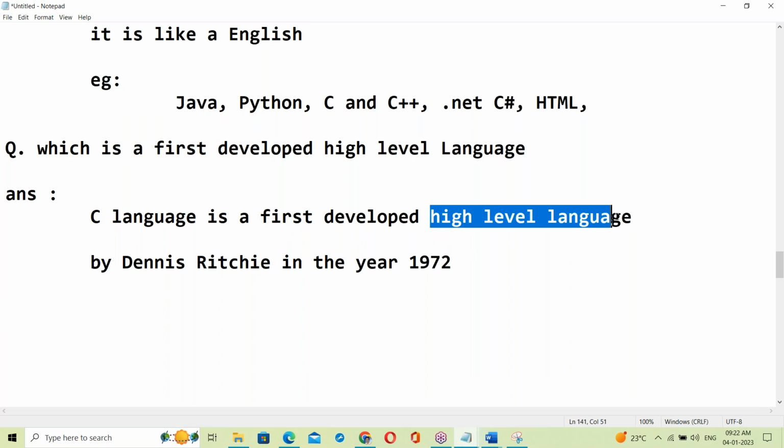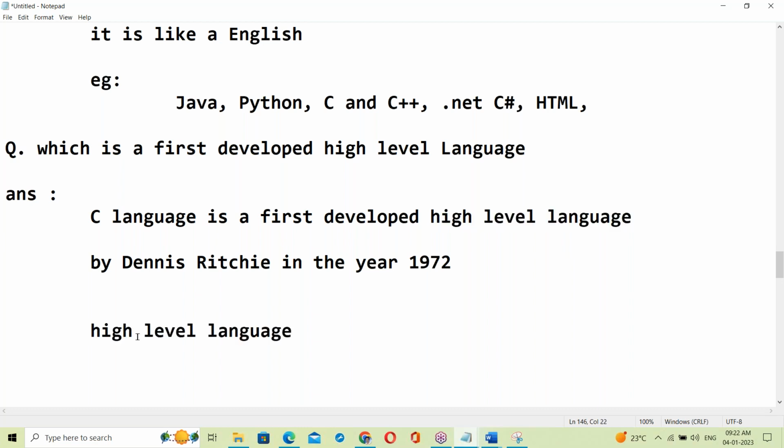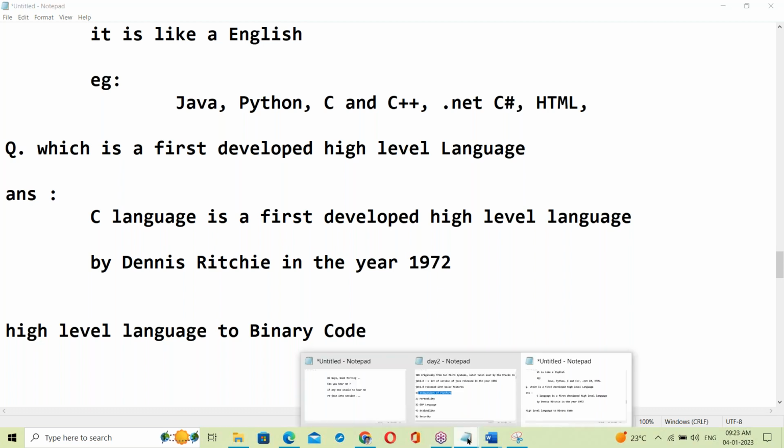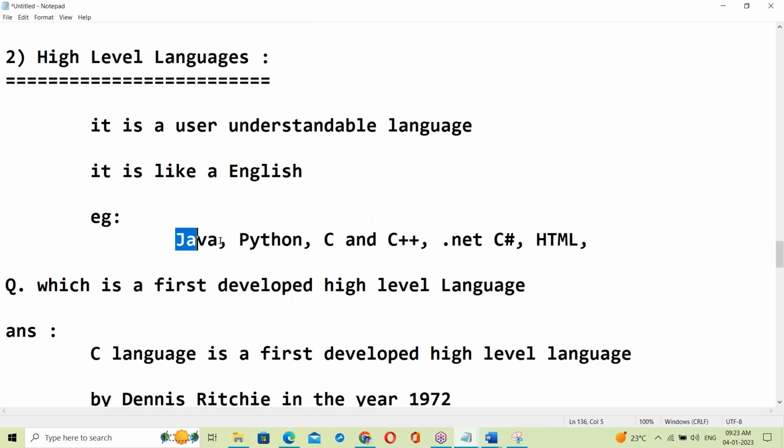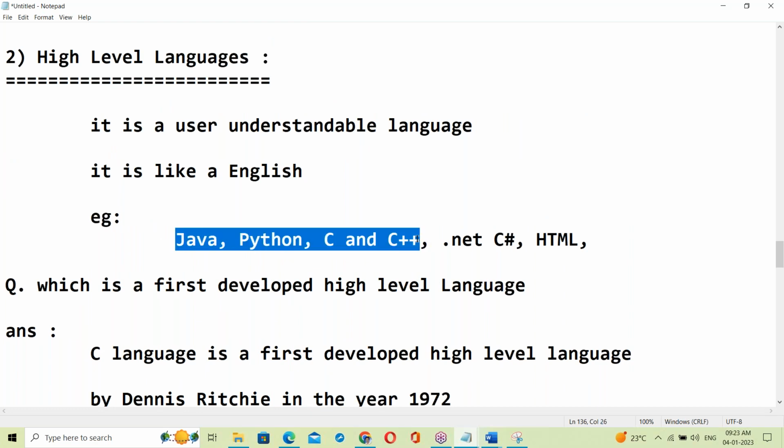Okay, so these high-level languages have to be converted into binary code, which is system understandable language. Every high-level language program has to be converted to binary code. Binary code is system understandable, right? The system doesn't know about Java, Python, C and C++. The computer doesn't know about these. These programs have to be converted into binary codes.